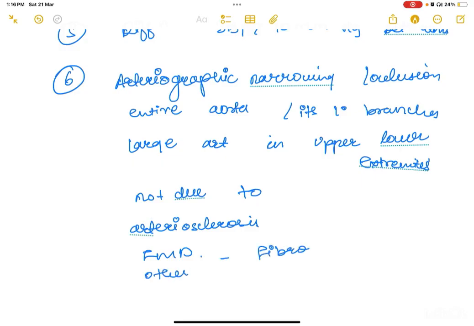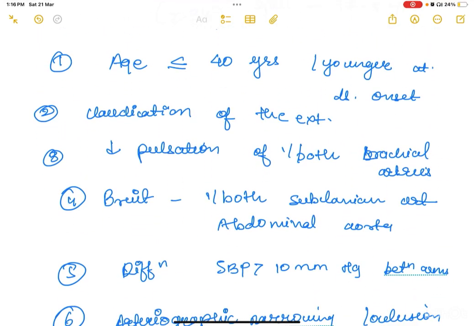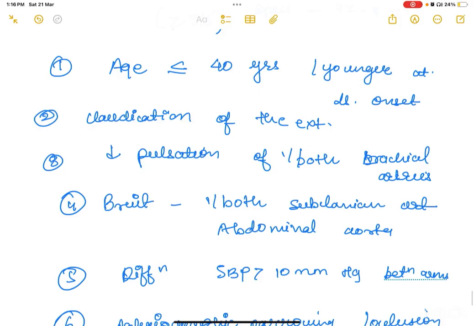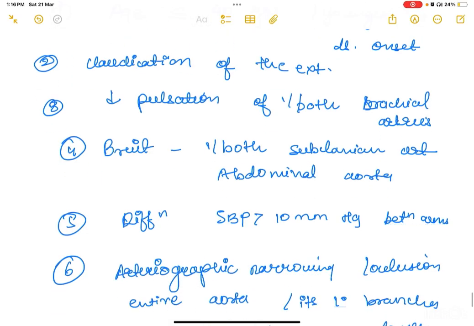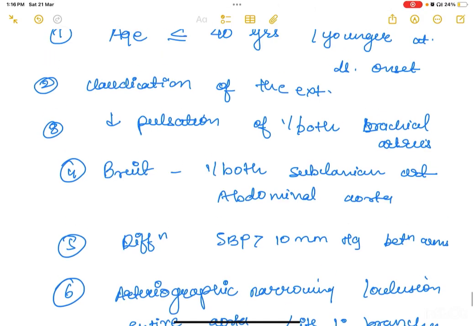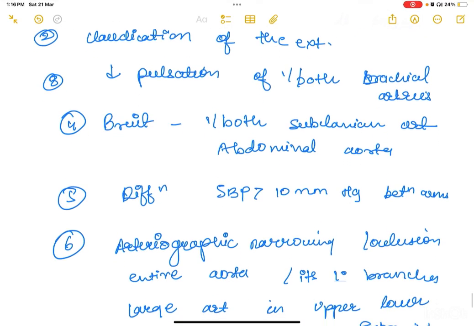So, this was your ACR criteria. You need more than or equal to 3 of 6 for Takayasu arteritis. Firstly, the patient will come in your OPD, you will notice the age. So age would be less than or equal to 40 years or younger at disease onset. Then he would tell you of claudication of the extremities. Then there would be reduced pulsation of one or both brachial arteries.